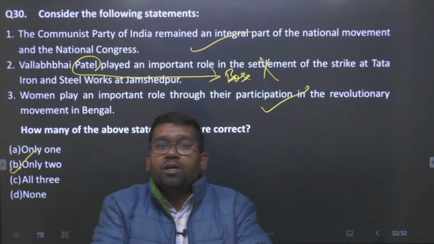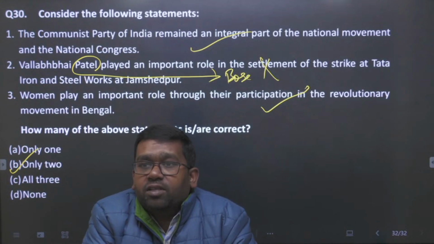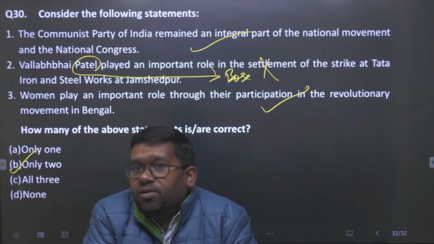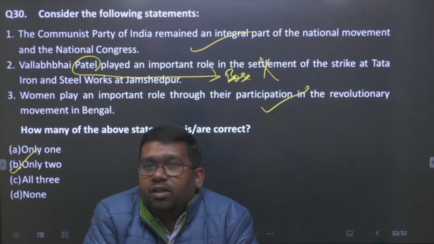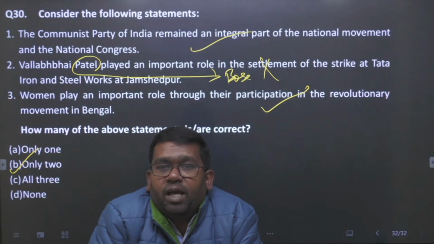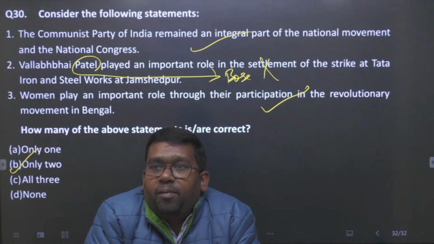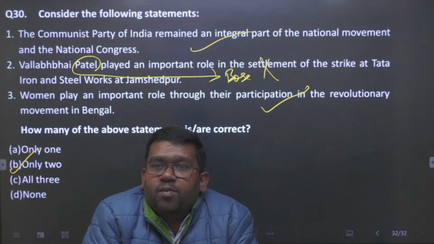Okay, students. So finally we have discussed 30 questions. Please let me know how many questions you were able to solve out of these 30 questions. Tomorrow I will bring further questions on the national movement, especially the main phase of the national movement, and we will again try. So tomorrow will be the last discussion for the prelims support program for the history paper. Other teachers will take up the other topics.